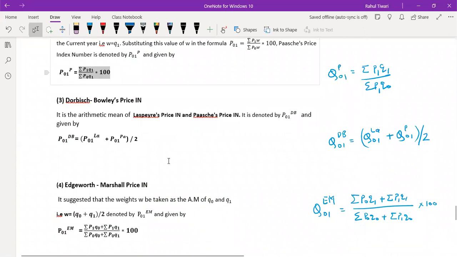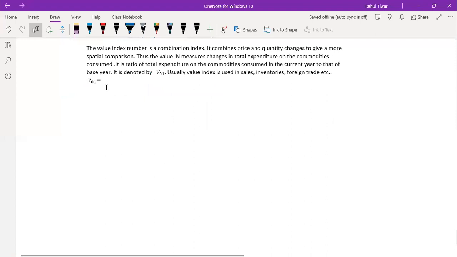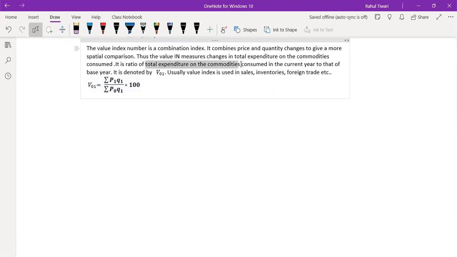The definition says it is the ratio of total expenditure on the commodities consumed in the current year to that of the base year.